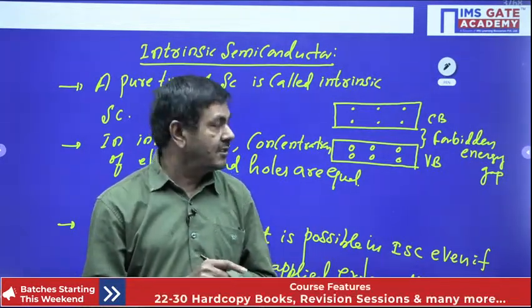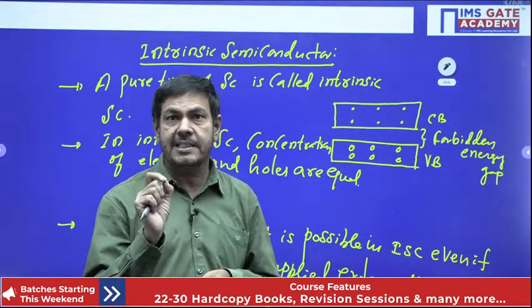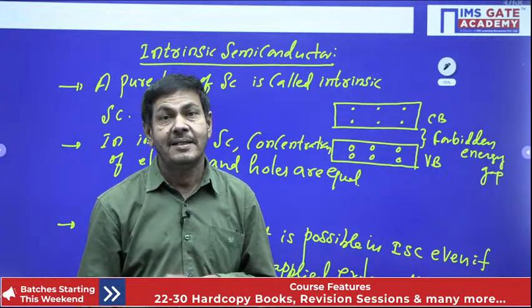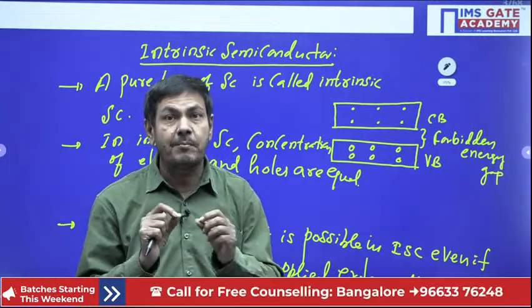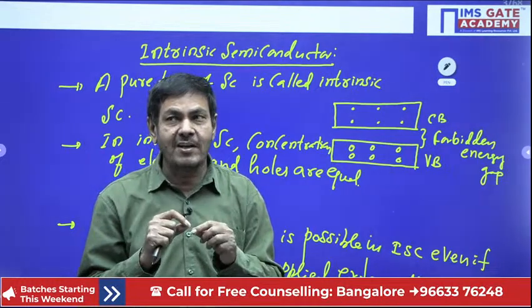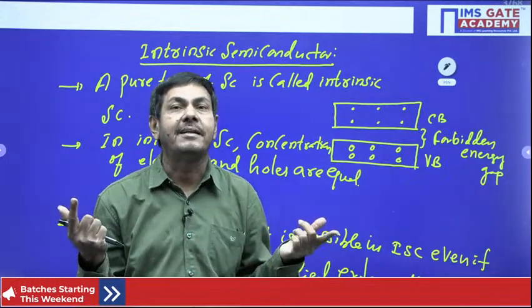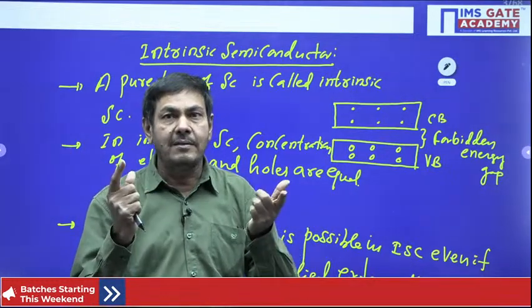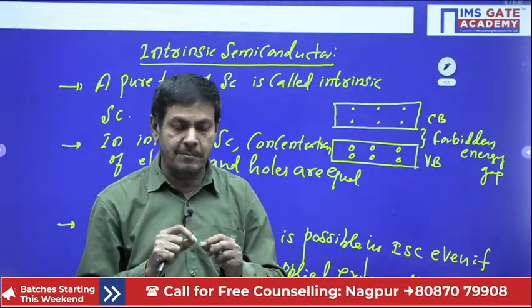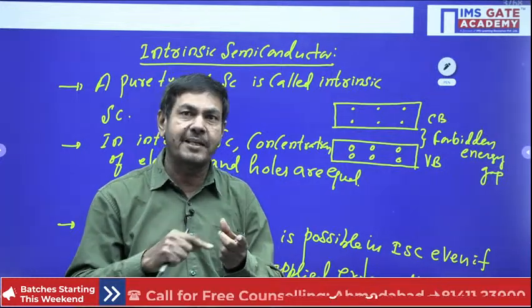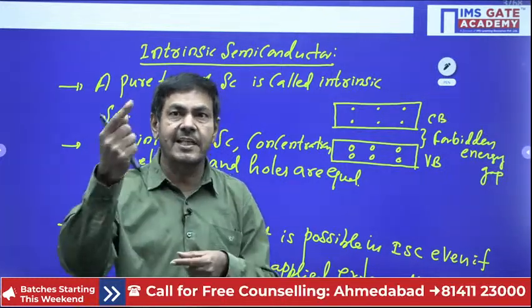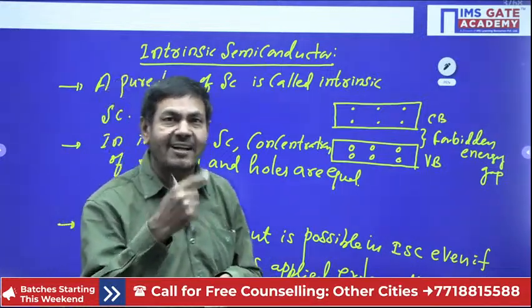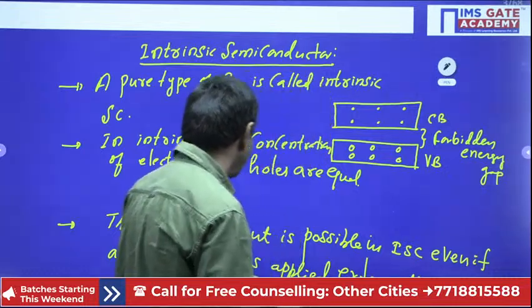But once the temperature is applied, room temperature, whenever you apply it, electrons are liberated, I said. That means the bond is broken down. Once the bond is broken down, electrons become free. Once the electron comes outside of the bond, what is going to happen? When the electron is released from the bond, it creates a hole, due to the lack of that electron. Understand now.